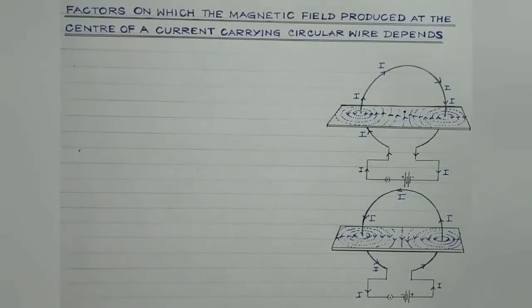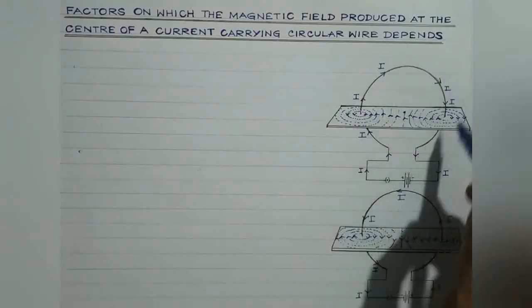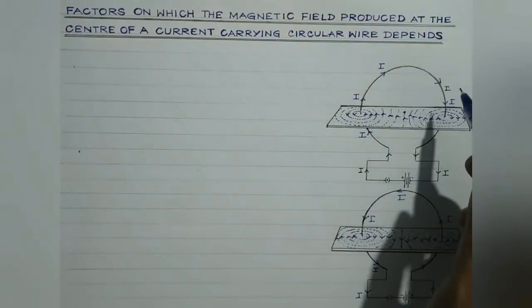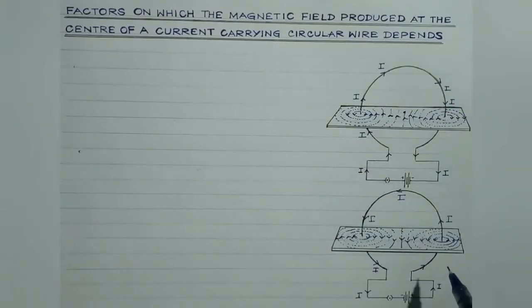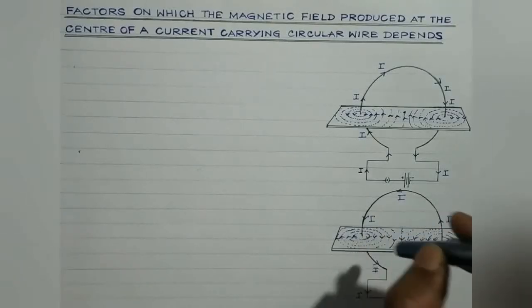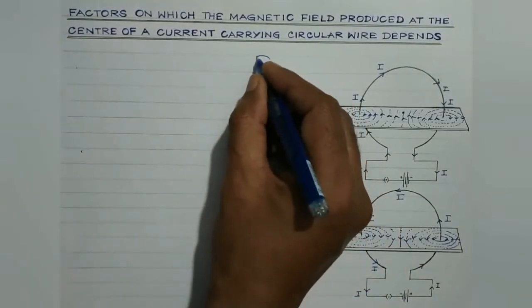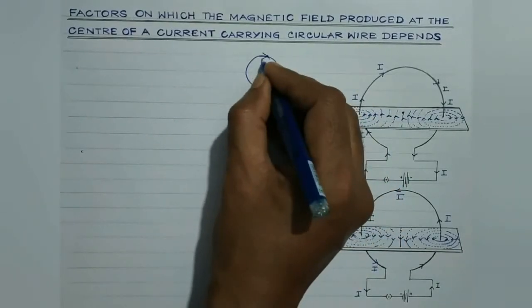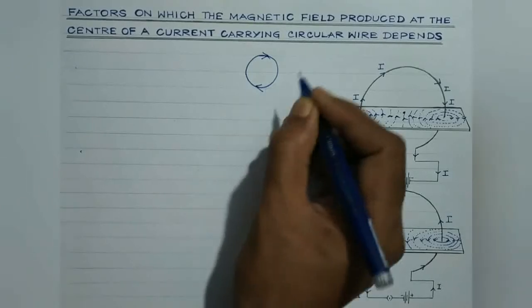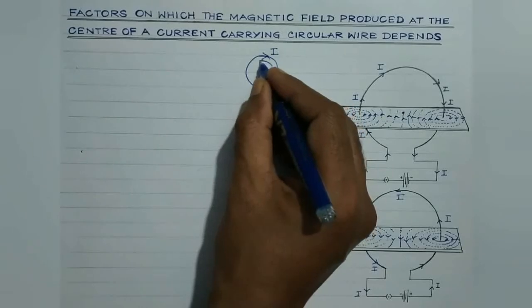So what we conclude is, if the current in the circular loop flows in the clockwise direction, then the magnetic field lines will seem to enter the plane of the loop, right? And in case the current through the loop flows in the anti-clockwise direction, then the field lines will seem to come out of the plane of the loop. So from these two observations, we can safely conclude that in case the current in the circular loop flows in the clockwise direction, then this face of the loop tends to behave as south pole,